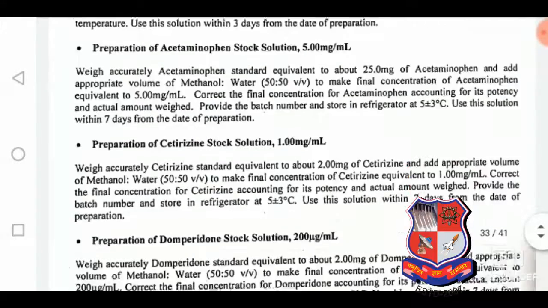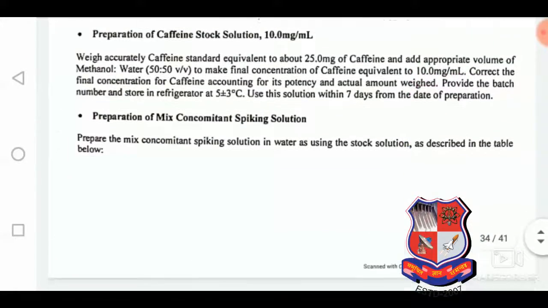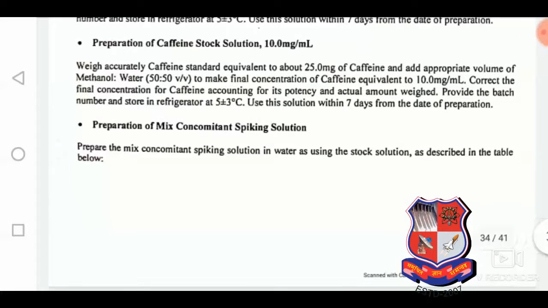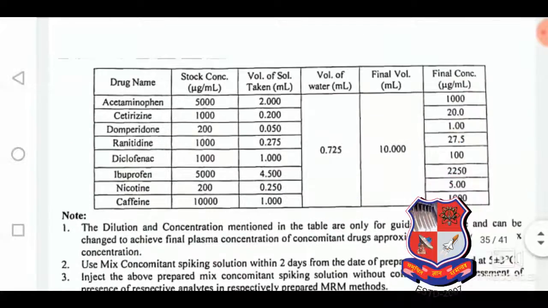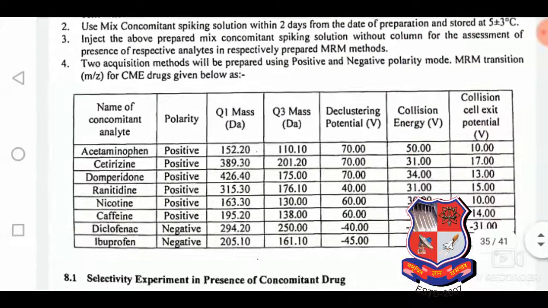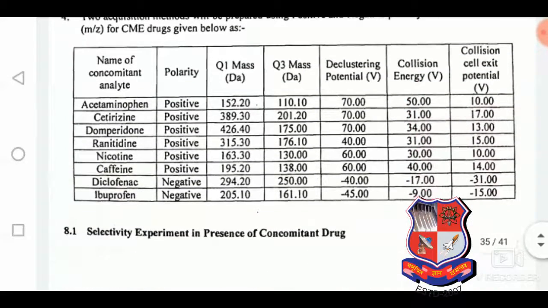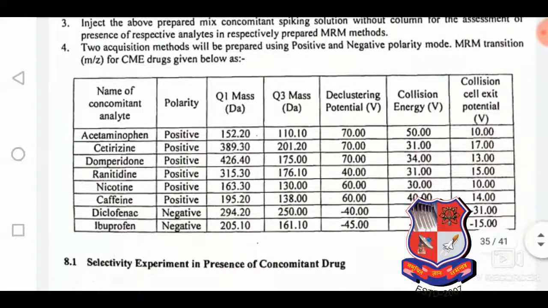So this is the preparation of solutions of the different analytes, and we have to prepare the mixed CME concomitant spiking solution. And from that, here is the table showing how we can prepare it. And these are the mass spectrometer parameters for the different drugs included. And these are the MRM parameters, MRM transition parameters.